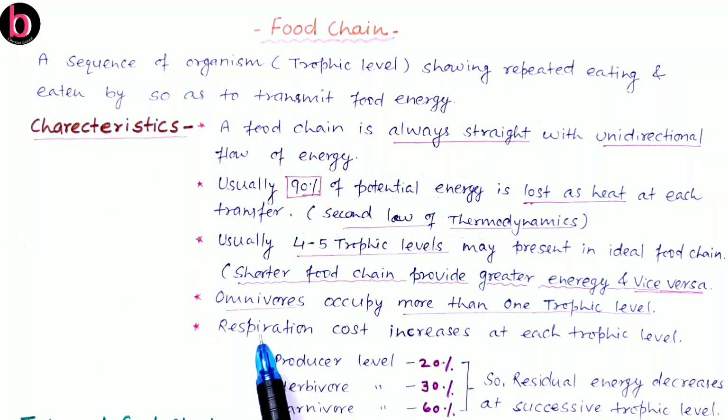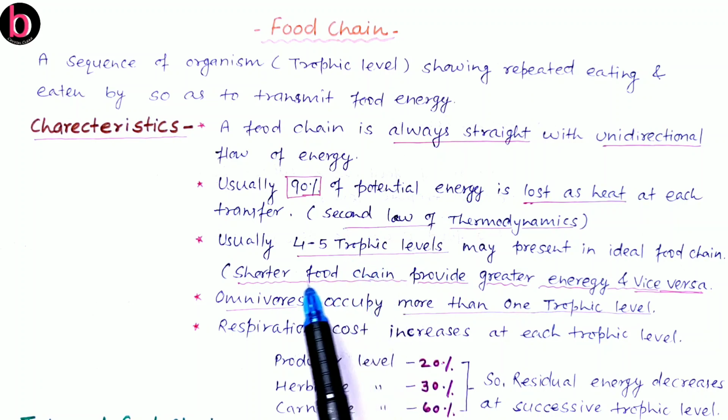Next, in a food chain, respiration cost increases at each trophic level. This is very important. When we discuss losses by respiration, at the producer level this is 20%, at the herbivore level this is 30%, and at the carnivore level this is 60%.